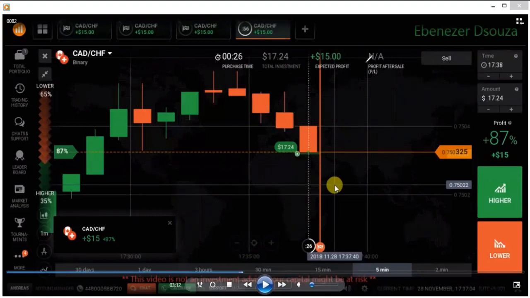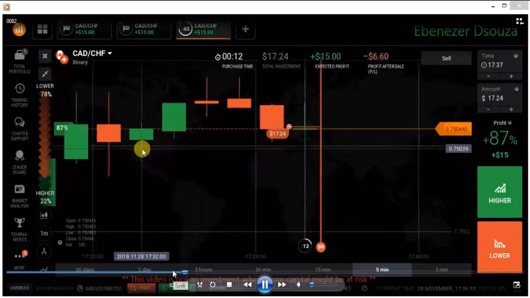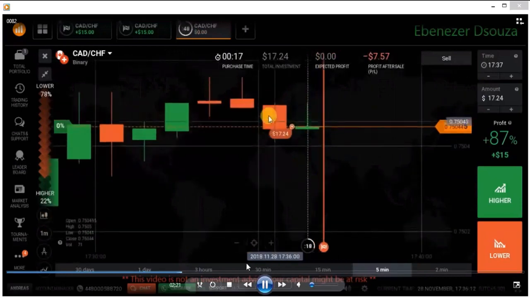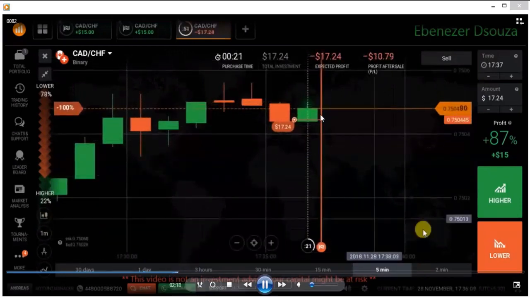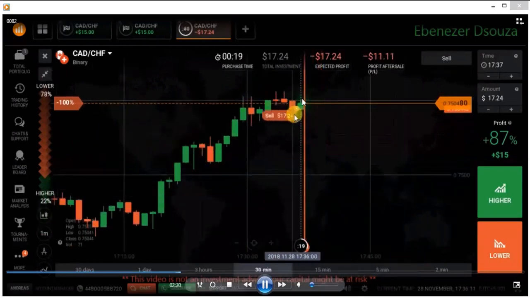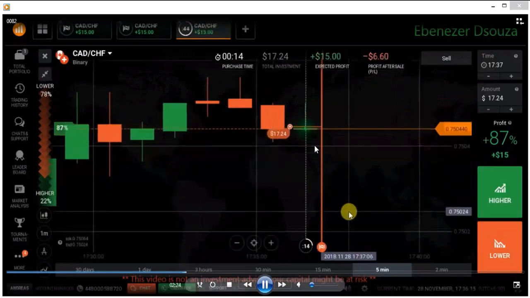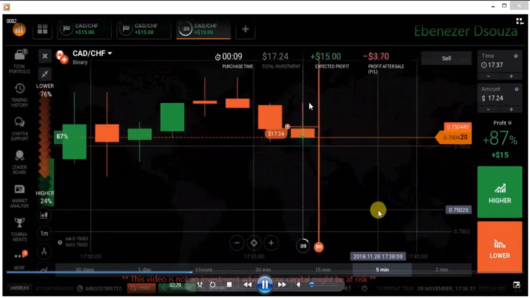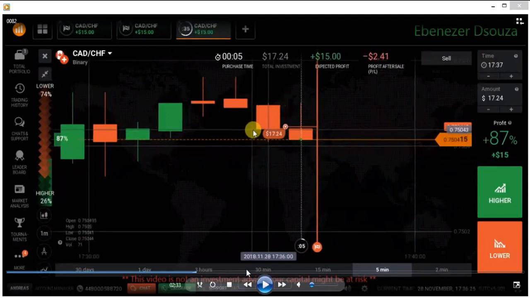Okay, I will show you here. You can see the buyer's entry from here to here, right? When the market came to this level, sellers entered. You can see the rejection from sellers, right? There are some buyers' entries as well as some sellers' entries in this wick. Okay. Thank you.